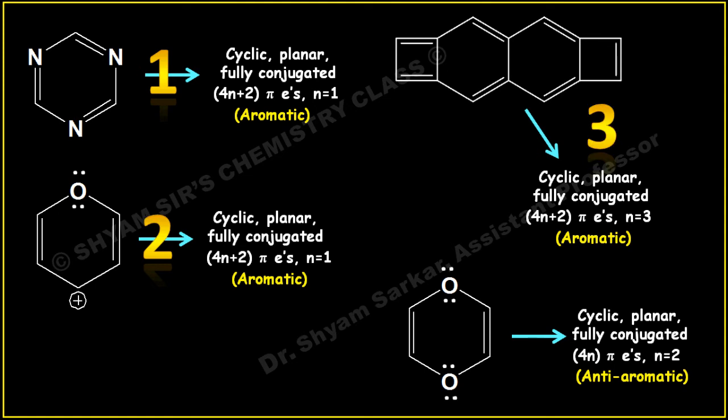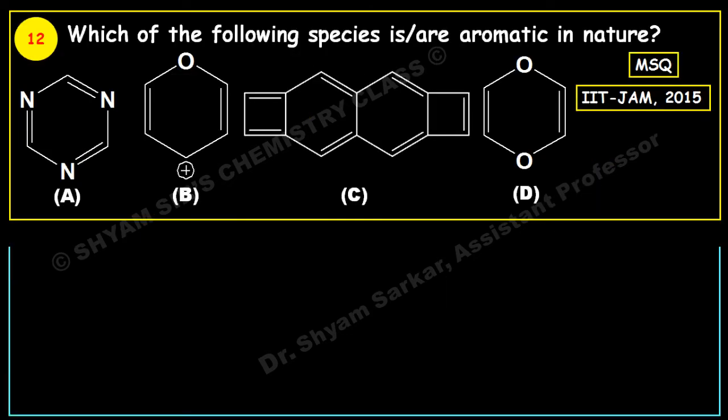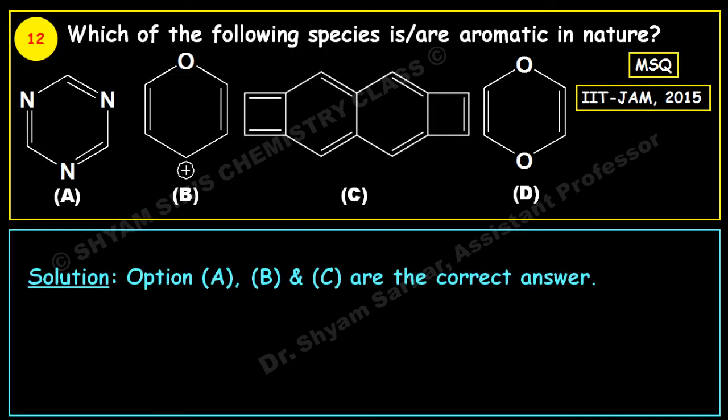Okay, so which 3? If you see the options, A, B, C are the correct answer, because in this type of question you have to find out that there can be multiple answers, because this is a multiple select question. Okay, so there are 3 aromatic species A, B, C, and D is not aromatic. Okay, this is anti-aromatic. So we got our answer A, B, C.